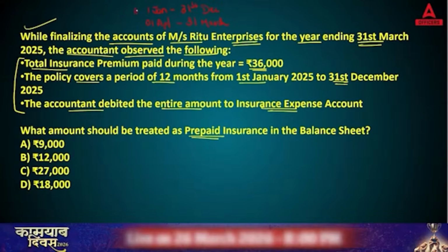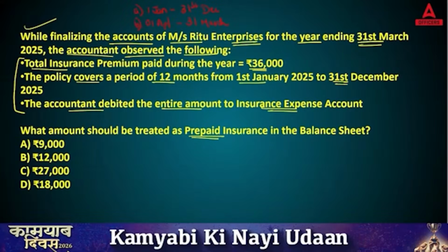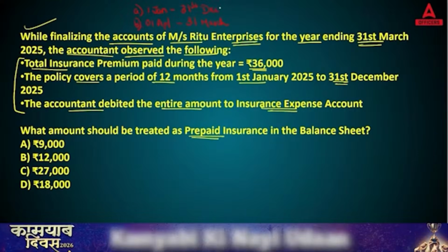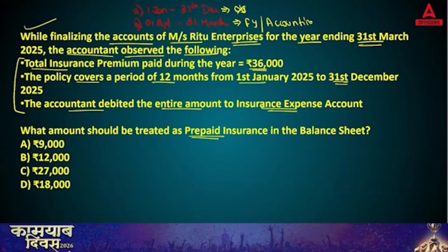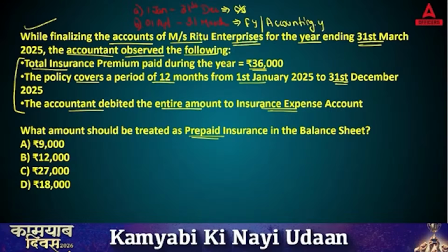Tell me, option A or B? So the right answer is option B. Correct. We are not following the calendar year as our financial year. We follow the financial year, the accounting year, from 1st April till 31st March.